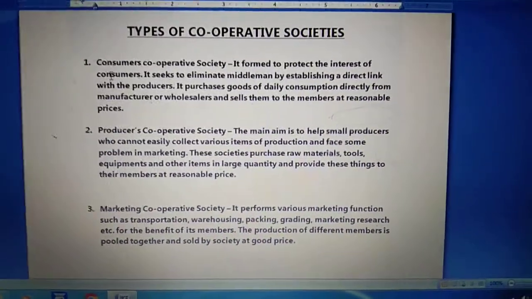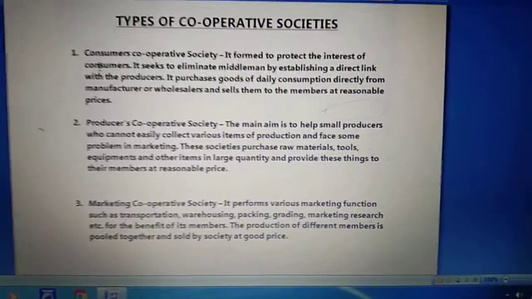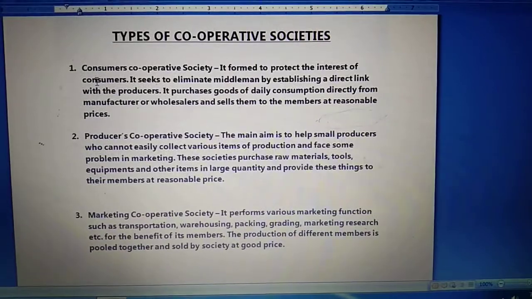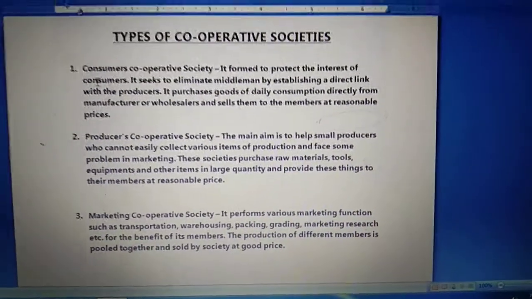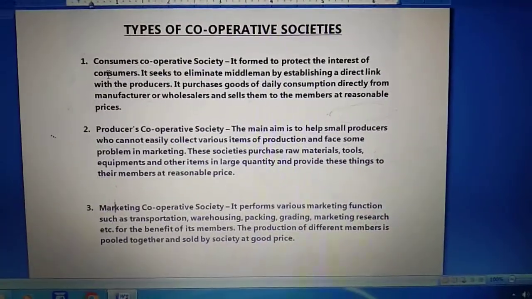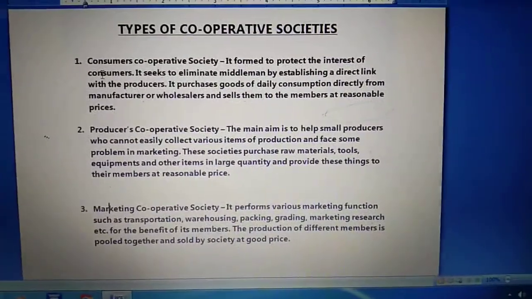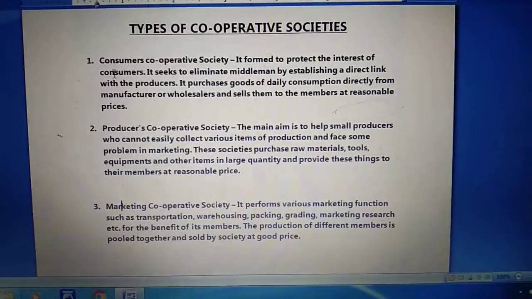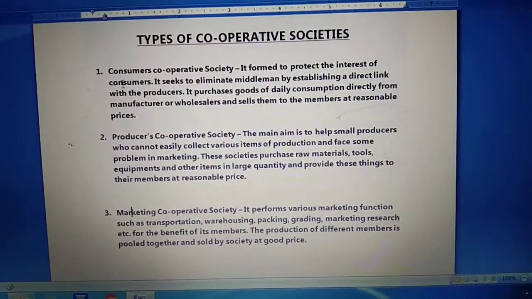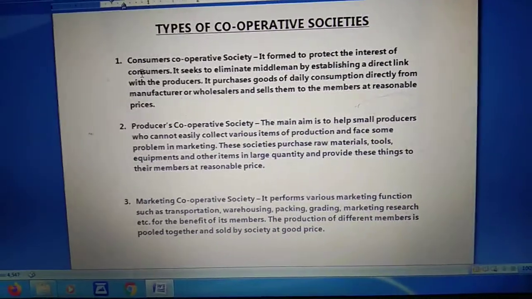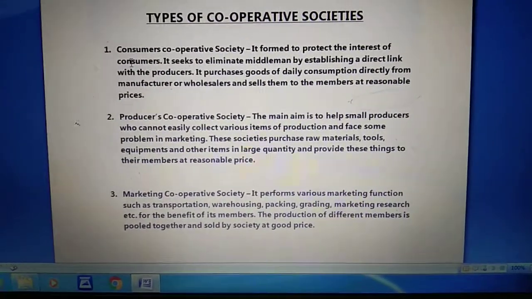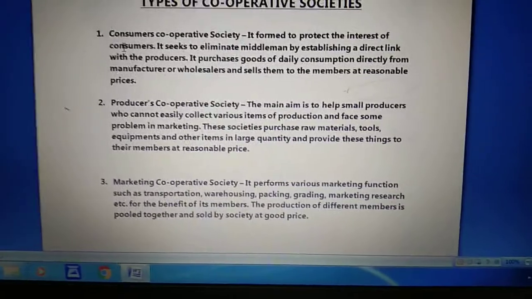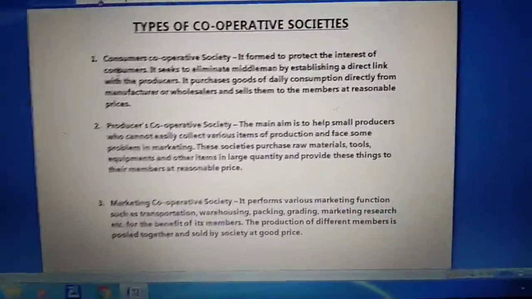So in marketing cooperative society, we provide the members who want to pack their product, who want storehouses or warehouses for keeping their goods, who want a transportation facility, a grading facility, marketing research. All these benefits we are giving to the members who are related with the work of marketing, right? So in this way, we are trying to sell their goods at reasonable prices through the society.